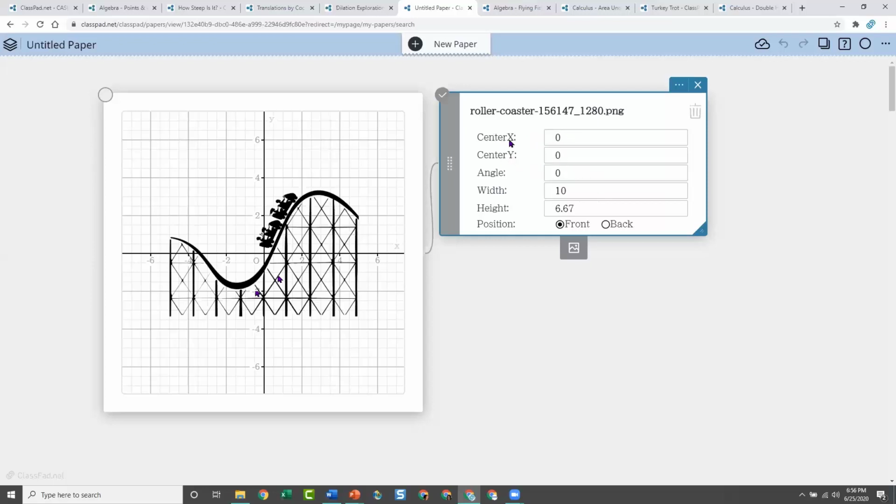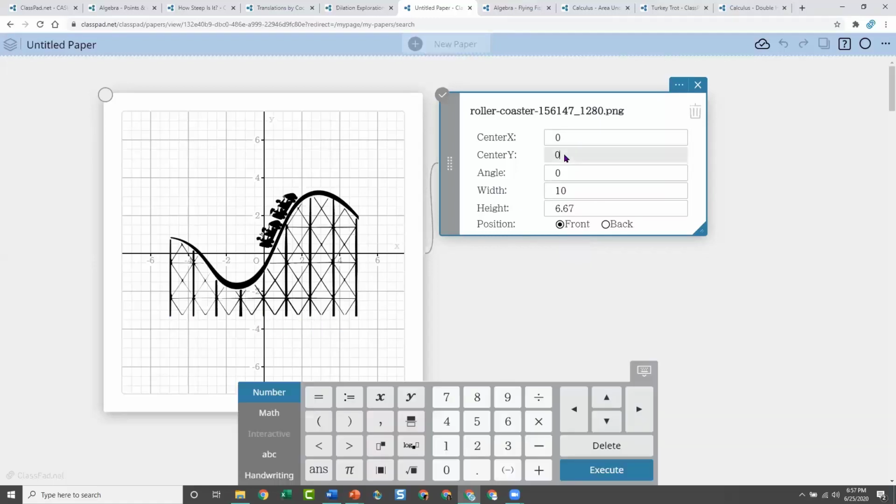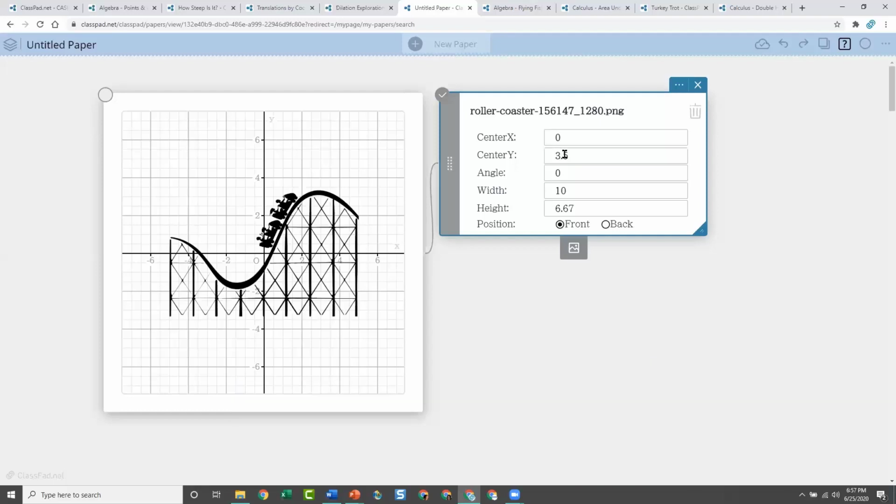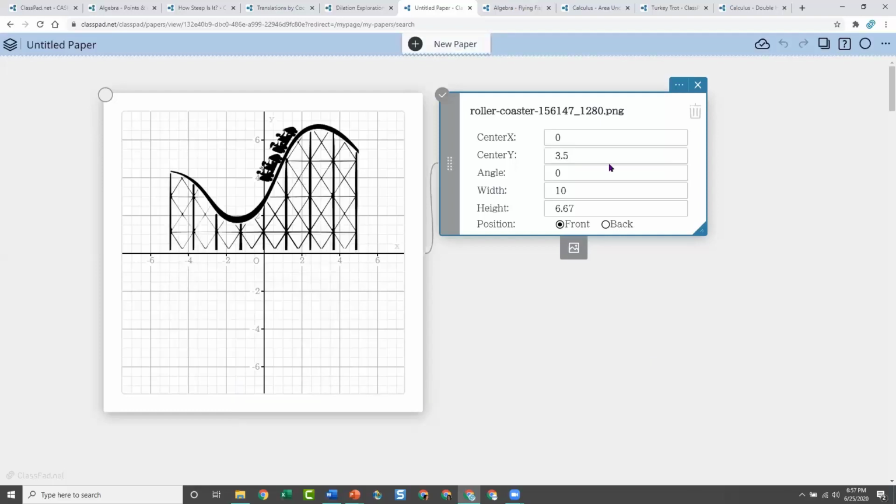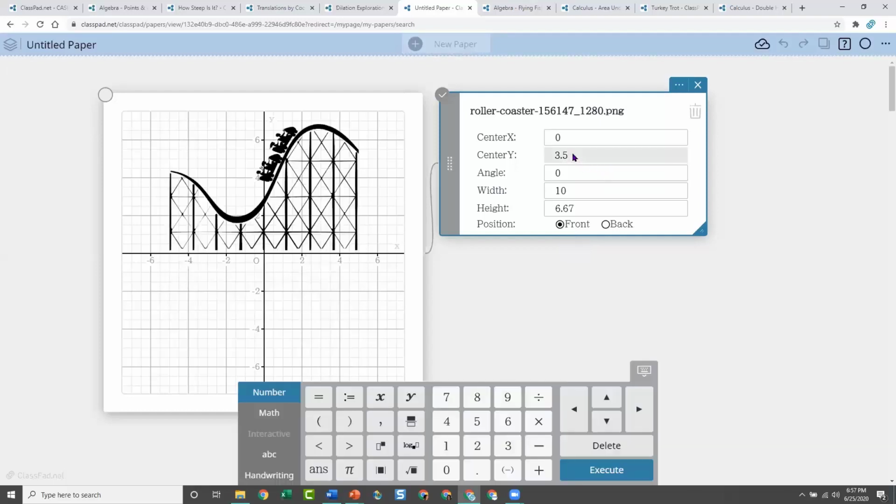Right now I don't mind the center at 0. I like that, but I want it to move up. I want to look at this sitting on the X axis, so I've got to figure out how far it has to go. Well, this piece right here, I want to go up to 0. It looks like it's at maybe 3.5. So let's change the Y. You can play around with position just by changing numbers. That's pretty close. Maybe 3.4 was a little better.